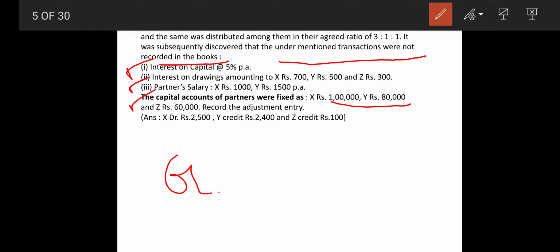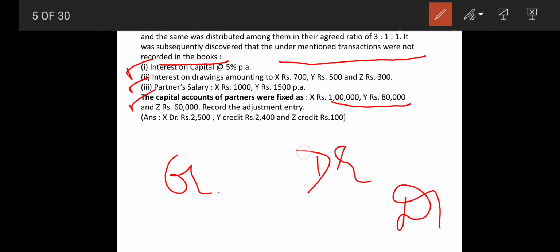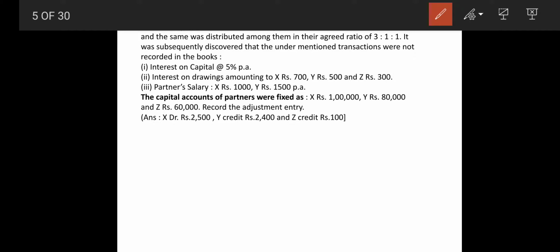Your answer will be debit, right? And partner's salary in the profit and loss appropriation account appears on which side? Your answer will be debit. Yes, now you are giving the answer on your own. Now you are getting this, so we are switching to the solution.